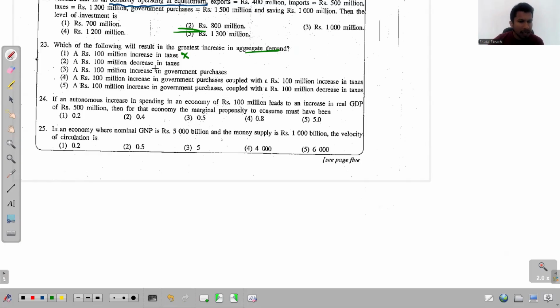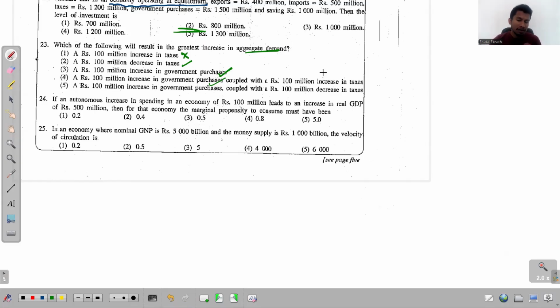And then we have this 100 million decrease in tax. Yes, when the government reduces the taxes, it will influence the aggregate demand. It will increase the aggregate demand. That is true. Next, 100 million decrease in government purchases, and 100 million increase in government purchases. So yes, even from that, the aggregate demand will increase, because the government purchases is just one component coming under aggregate demand. Right. Now we found two. The fourth one says 100 million increase in government purchases, coupled with 100 million increase in taxes.